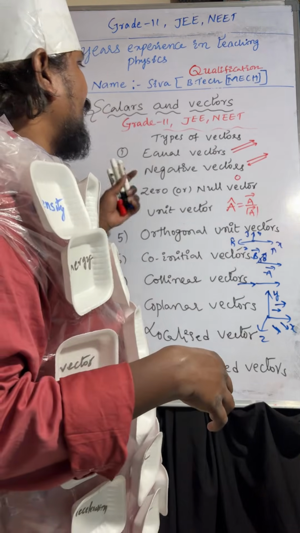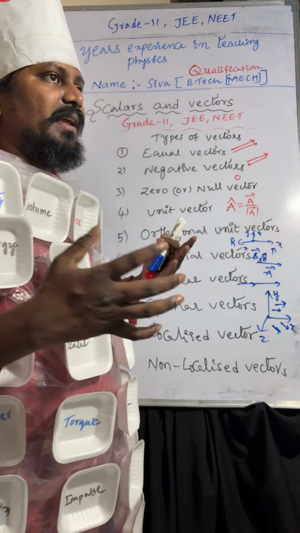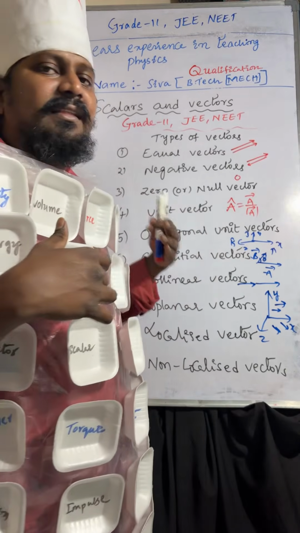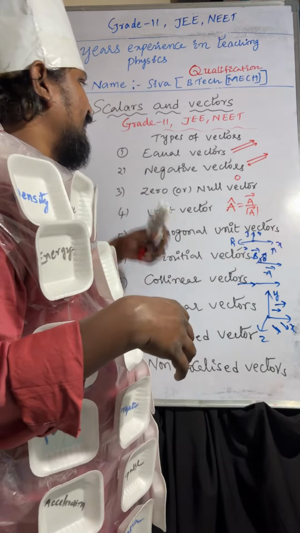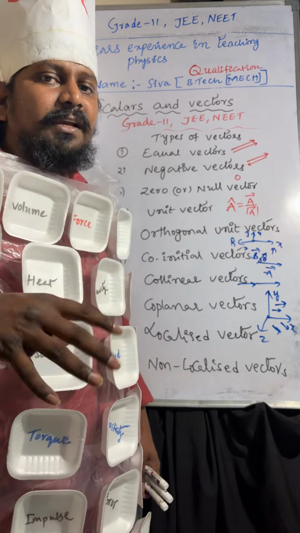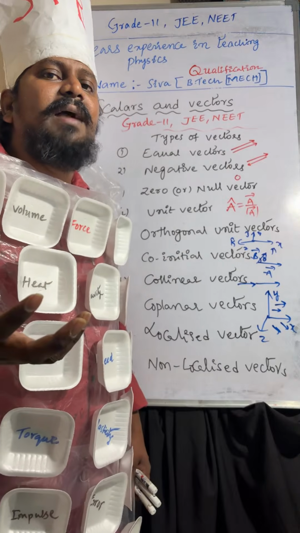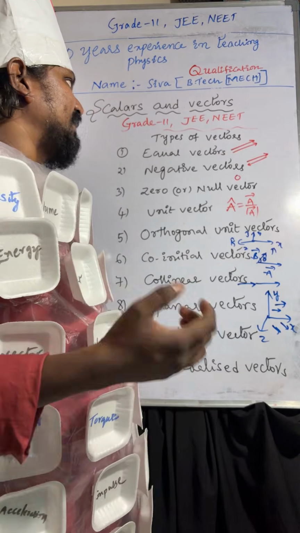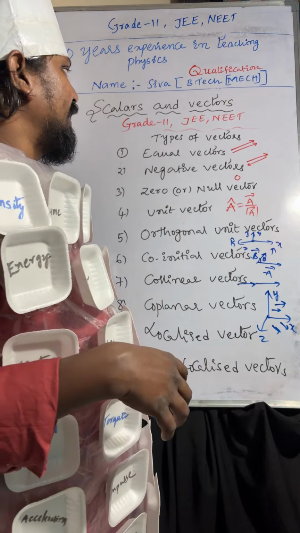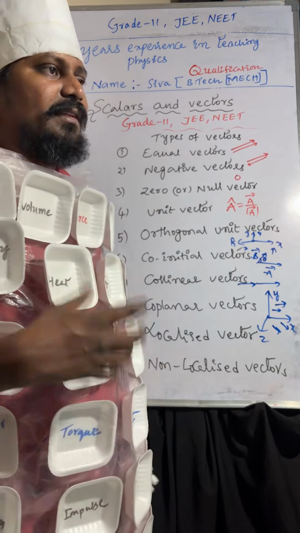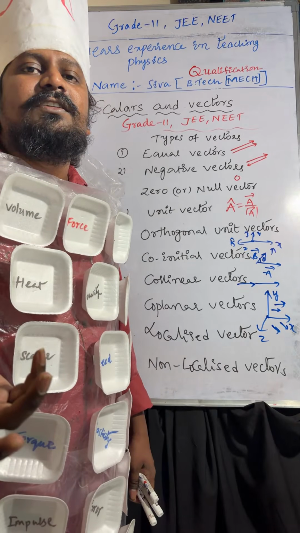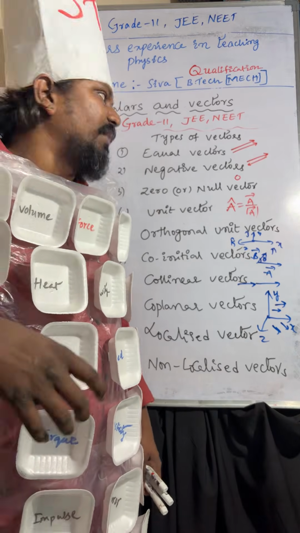Once again, equal vectors: vectors having equal magnitude and at the same time acting in the same direction. Coming to negative vectors: two vectors having equal magnitude but acting opposite to each other, both having opposite direction. Coming to the zero vector, the vector whose magnitude is zero. The vector whose magnitude is zero is called a zero vector or null vector.